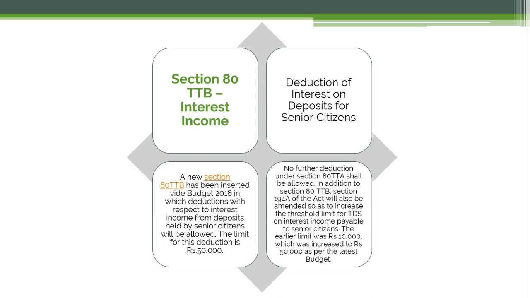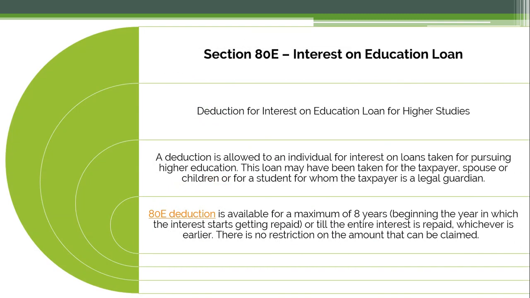In addition to section 80TTB, section 194A of the Act will also be amended so as to increase the threshold limit for TDS on interest income payable to senior citizens. The earlier limit was 10,000, which was increased to rupees 50,000 as per the latest budget. So this was section 80TTB, which is for interest income.